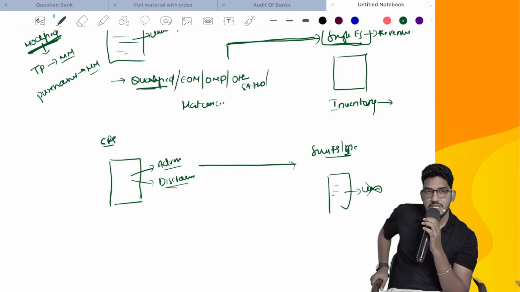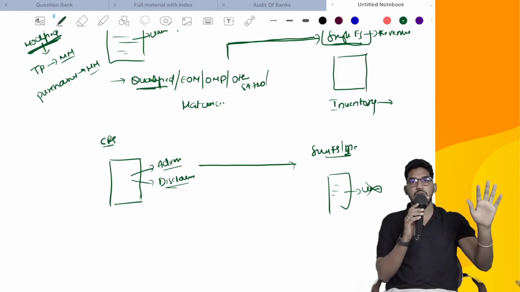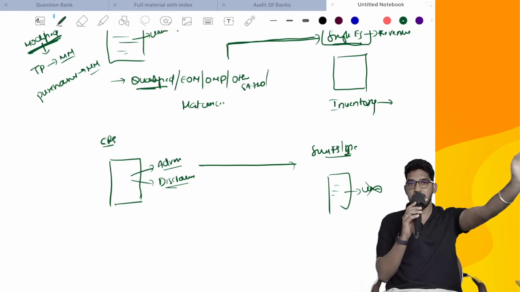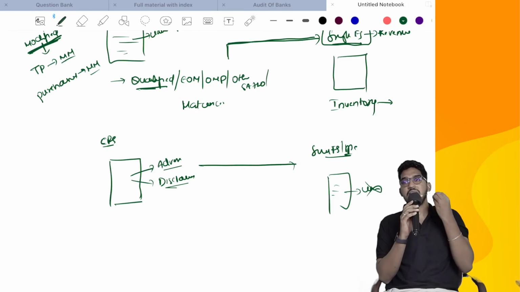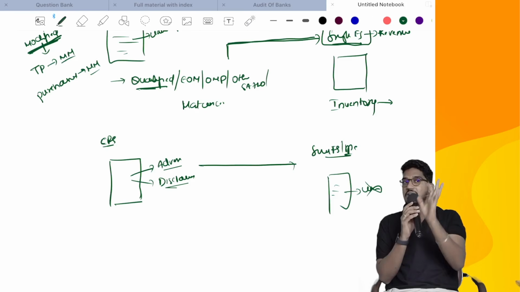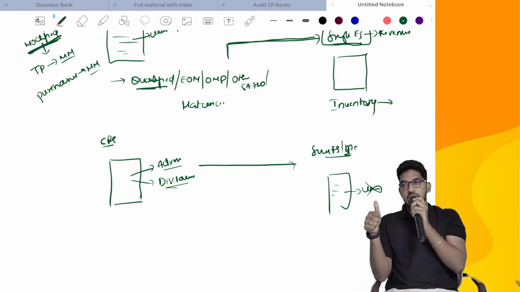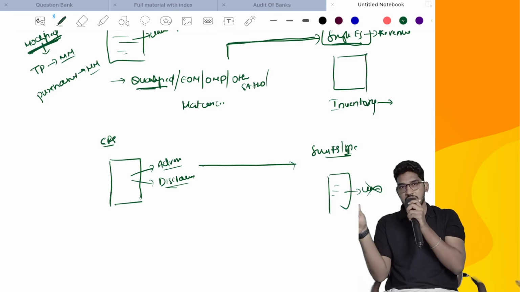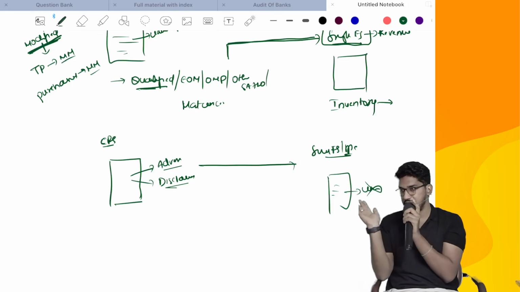If he is so insisting, the standard has given permission, you can do it in exceptional cases, subject to some conditions. Even though the main audit report contains an adverse opinion or disclaimer of opinion, if you still insist that the specific element allocated to you deserves an unmodified opinion, the standard has permitted it when certain conditions are fulfilled. Number one, the report which you are giving for that single financial statement should not be published together with the main audit report. That means both should be published separately.